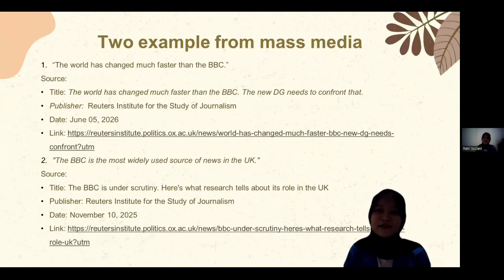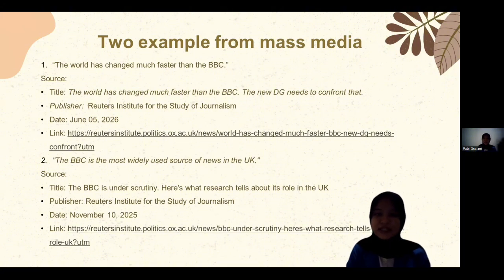I have two examples from mass media. This is from the Reuters Institute for the Study of Journalism. The title: The world has changed much faster than the BBC. The new DG needs to confirm that. The date is June 5, 2026. The sentence is: the world has changed much faster than the BBC.